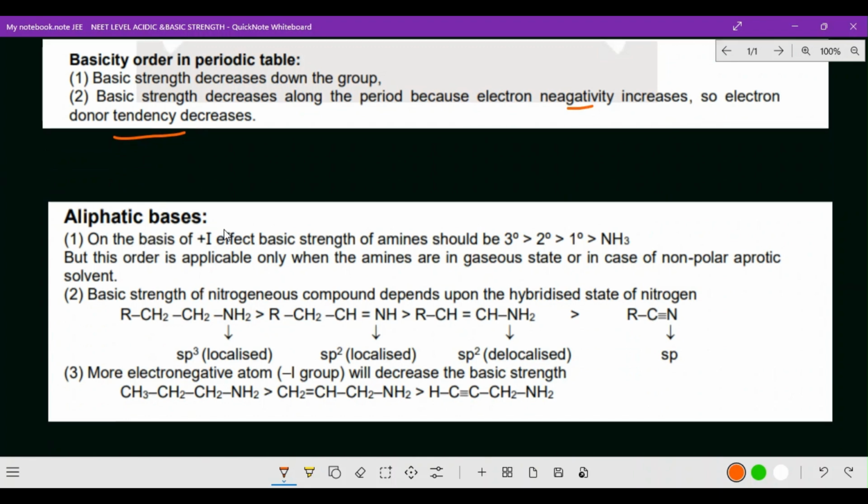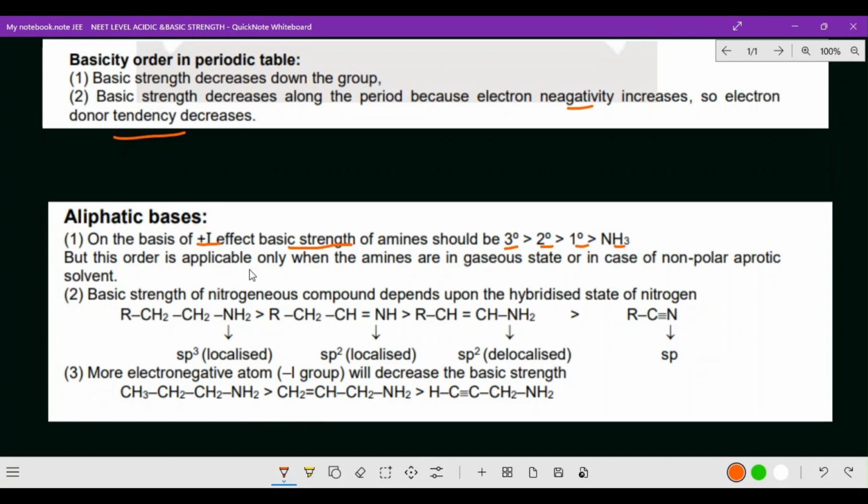So aliphatic bases, aromatic bases, the same idea what we have gone through in acidic strength of aliphatic and aromatic. Here also we'll check it. So on the basis of minus I effect, basic strength of amines should be tertiary, secondary, primary and ammonia.